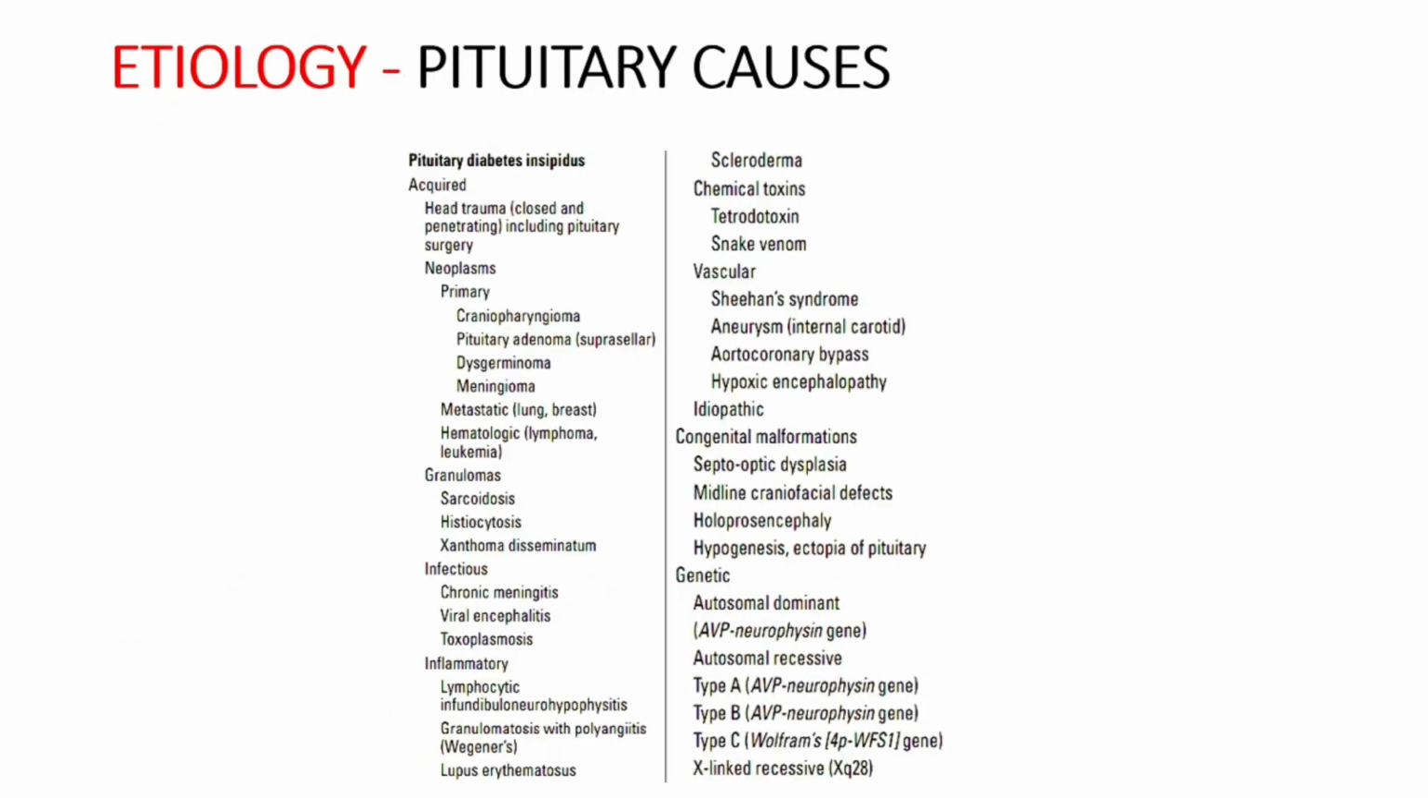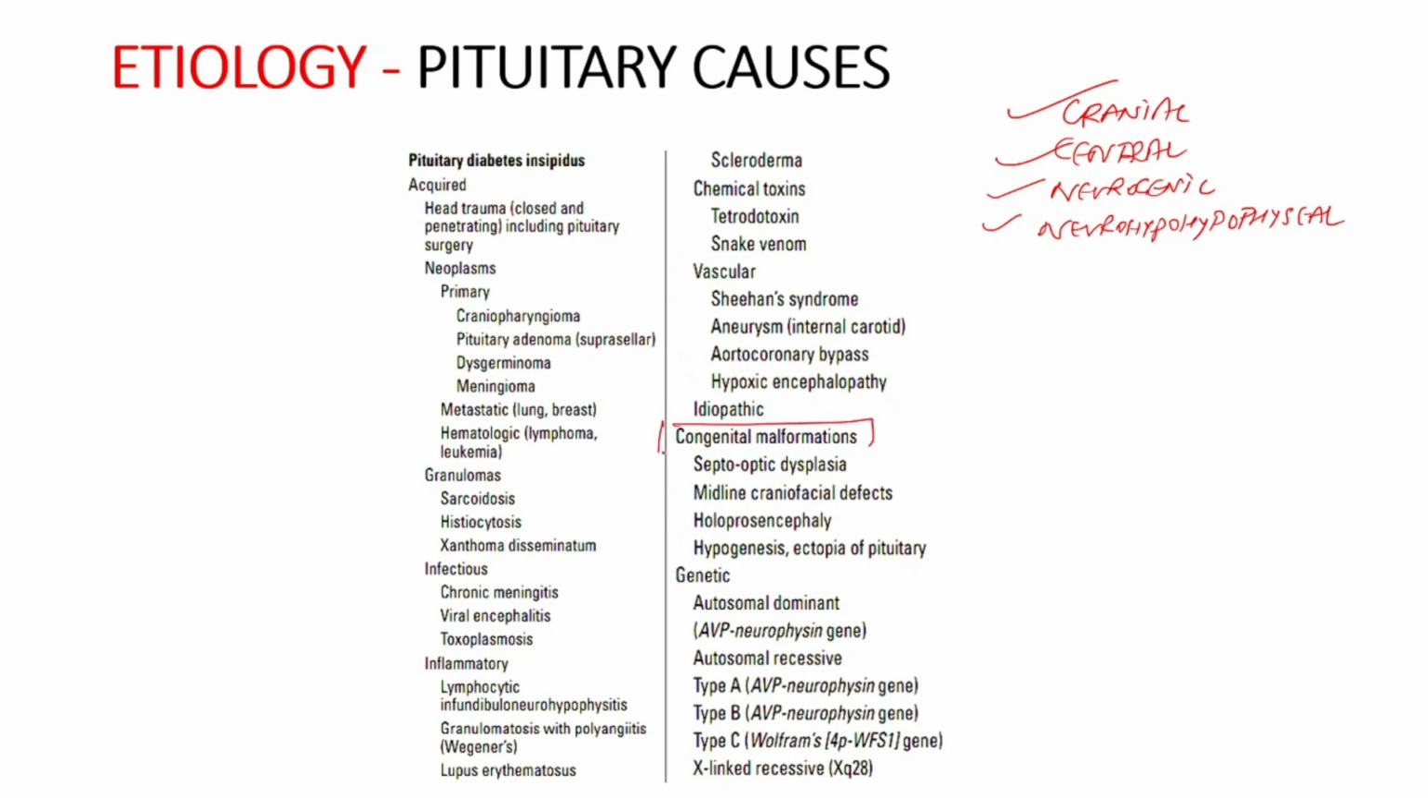Now coming on to the etiology, it is divided into pituitary causes and non-pituitary causes. So firstly, a primary deficiency of AVP secretion usually results from either agenesis or irreversible destruction of the neurohypophysis. Now it is referred to as pituitary diabetes insipidus. Some other names given to it are cranial, central, neurogenic or neurohypophyseal diabetes insipidus. Now it can be caused by a variety of congenital, genetic as well as acquired disorders. Now we will see them one by one.